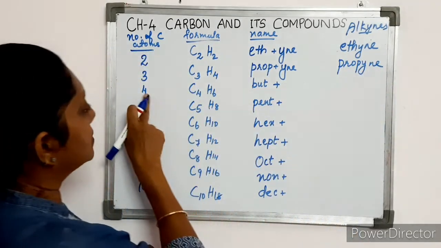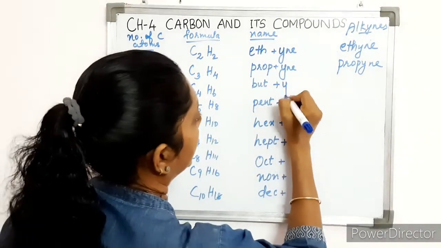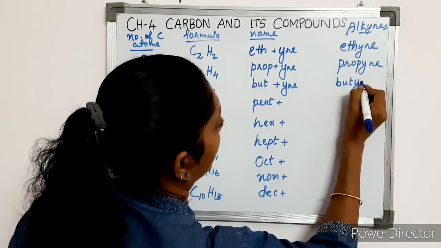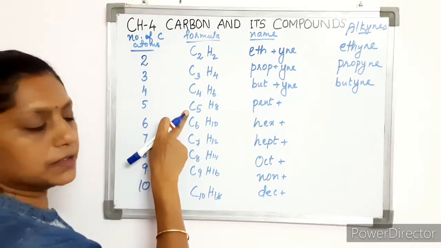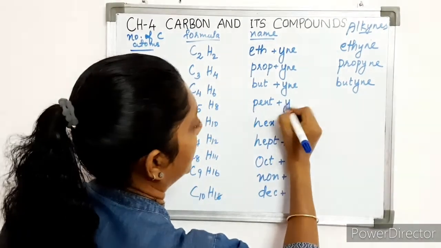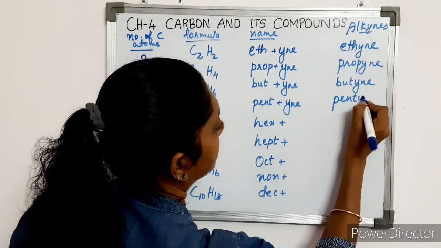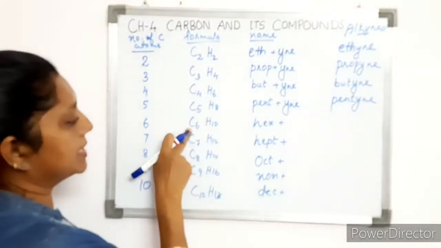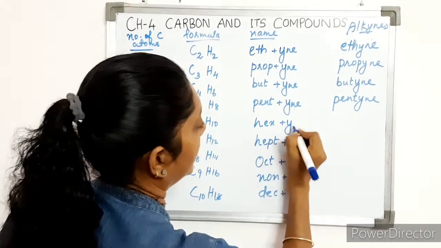If the alkyne has 4 carbon atoms, but plus yne, that is butyne. If it has 5 carbon atoms, the formula becomes C5H8, that is pent plus yne, that is pentyne. 6 carbon atoms, C6H10, hex plus yne.